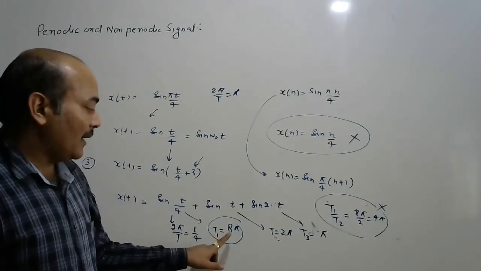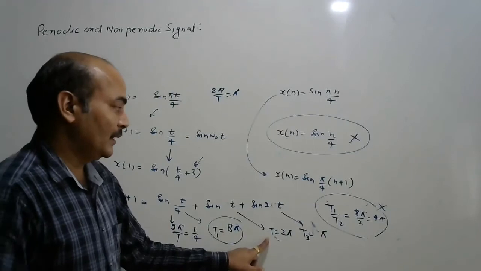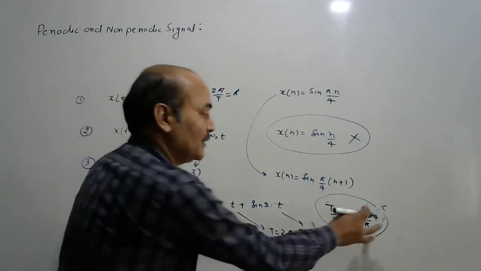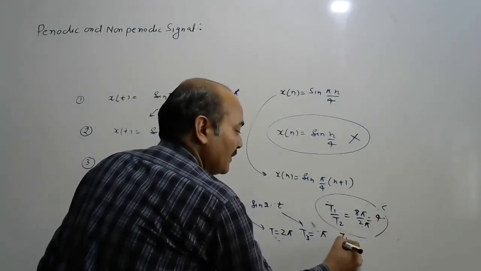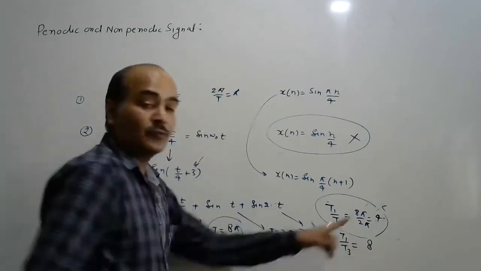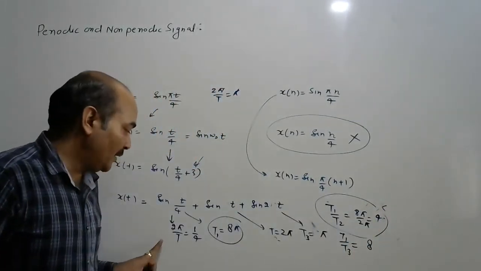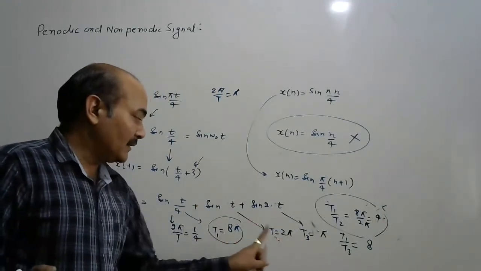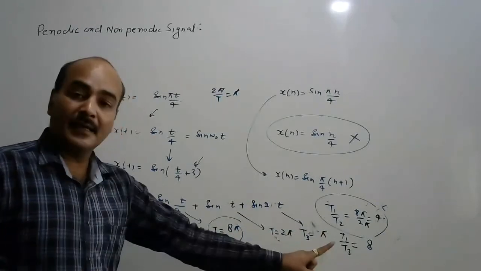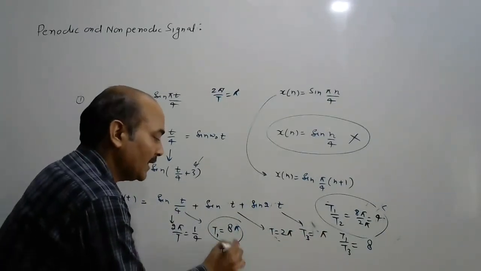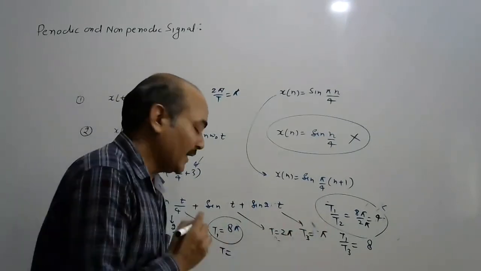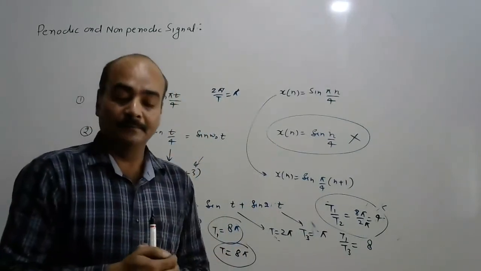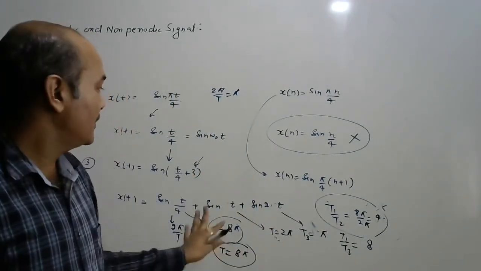Okay, but now the ratio T1 to T2. Now how much will the ratio be here? T1 to T2 is 8 pi upon 2 pi, so this is the constant 4, and how much will T1 to T3 come to? Again, this is a rational number. So now time periods 8 pi, 2 pi and pi are periodic, and the ratios with each other are rational numbers. So time period of the signal is the LCM of 8 pi, 2 pi and pi. So this time period is 8 pi. Point is clear. So this is the case. Okay.